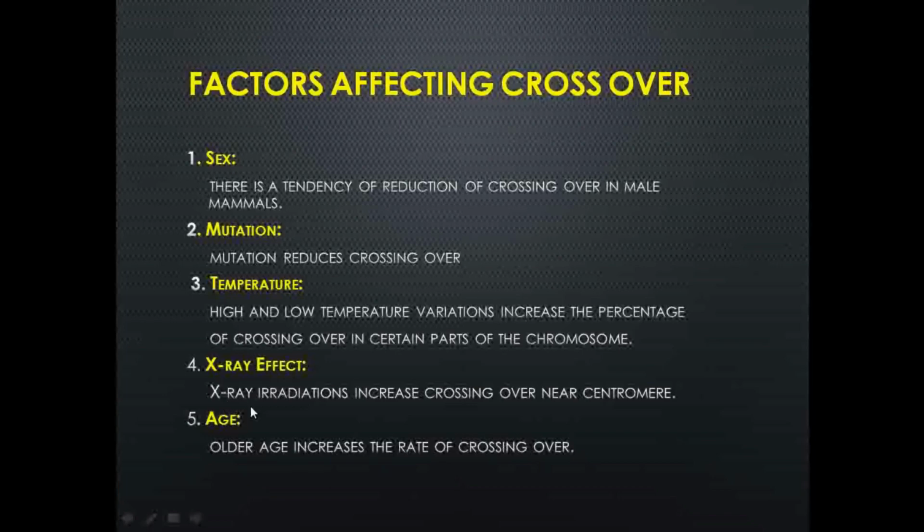X-ray is also one of the factors which will definitely affect the process of crossing over. X-ray radiations increase the crossing over near the centromere. So in short, the exposure of an organism to X-ray irradiation increases the crossing over near the centromere part of the chromosome. Next is age. Older age increases the rate of crossing over. So all these are the factors which are affecting the crossing over process.